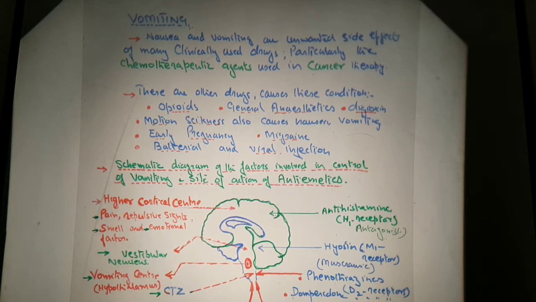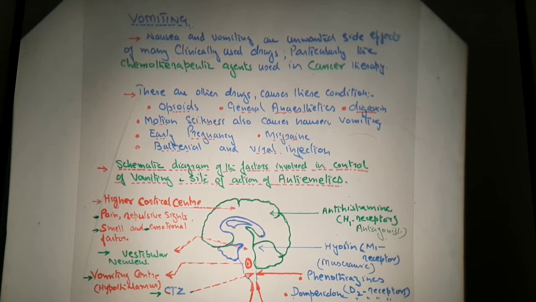Now what is chemotherapy? You know that chemotherapy is the use of drugs which are responsible to treat cancerous tissues, and the side effect of these chemotherapeutic drugs is vomiting. So that is the vomiting produced by the chemotherapeutic agents used in cancer therapy.